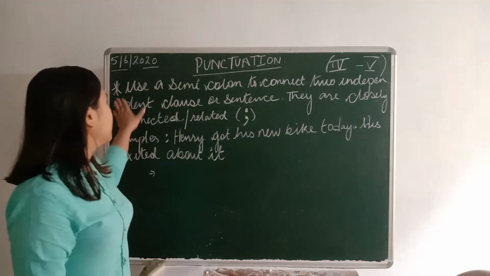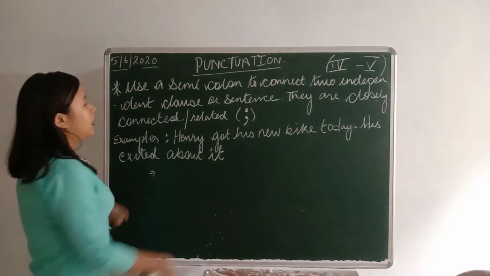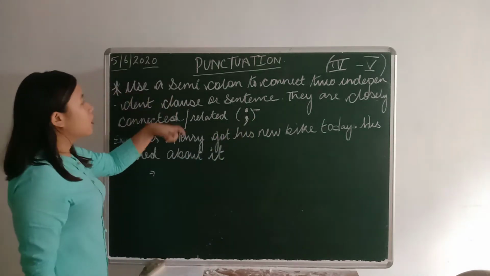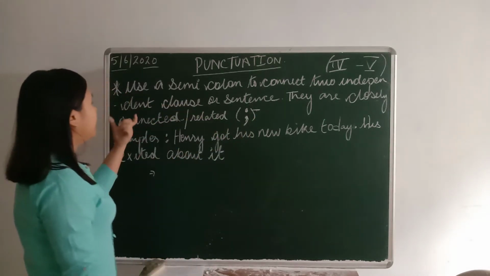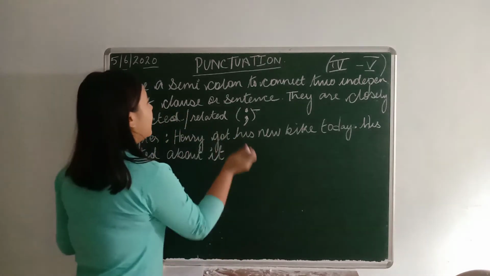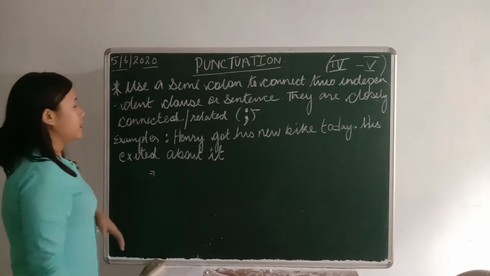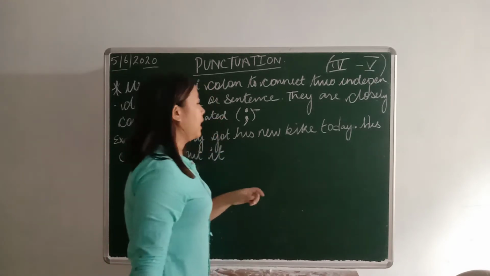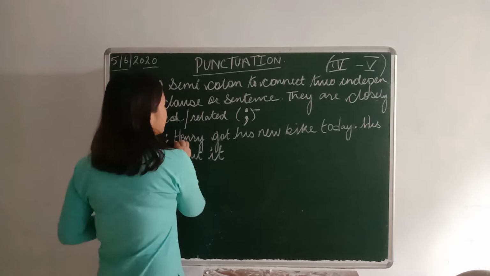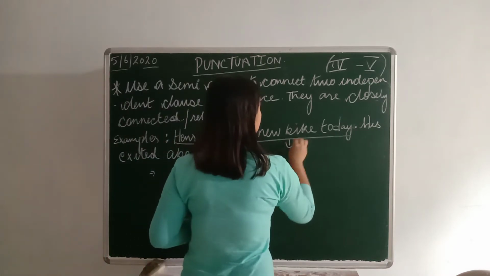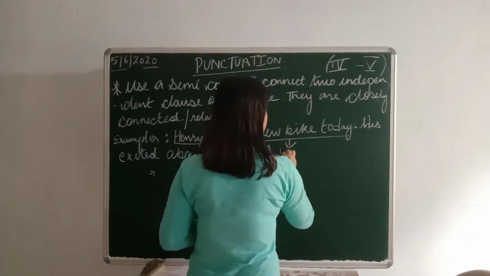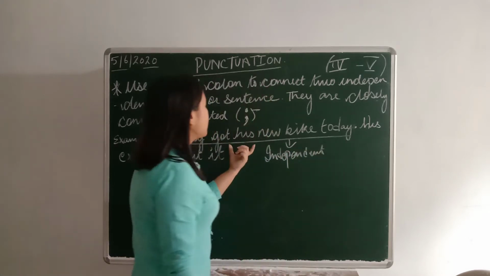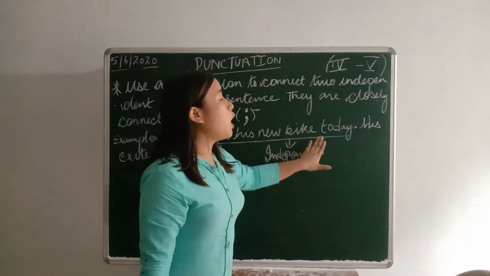So let's see the uses of the semicolon. It is one dot and a comma. Use a semicolon to connect two independent clauses or sentences that are closely connected or related. In this example, Henry got his new bike today. That is one independent clause. This clause makes sense on its own.